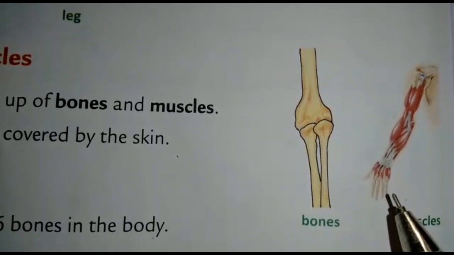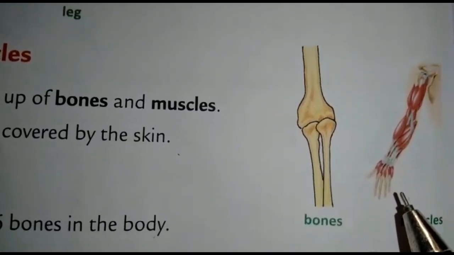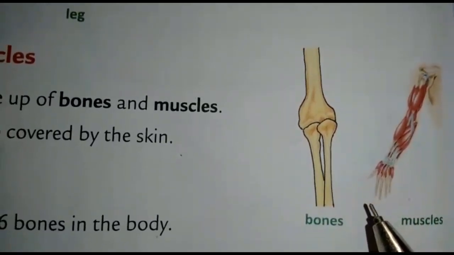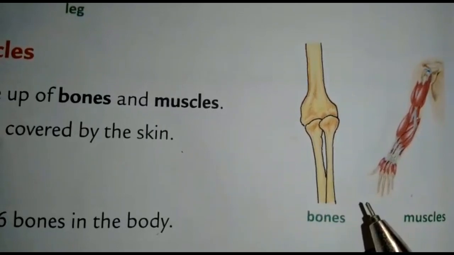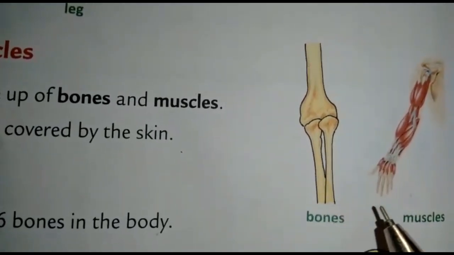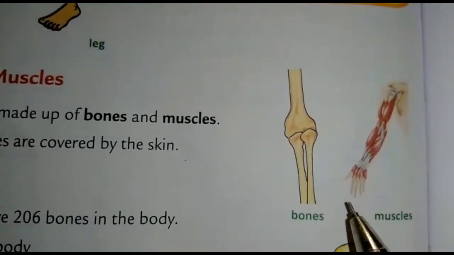Which food items help the muscles grow? Pulses, milk, meat and eggs. And which food items do we need to make our bones strong? We need milk and cheese. So, these are bones and muscles.